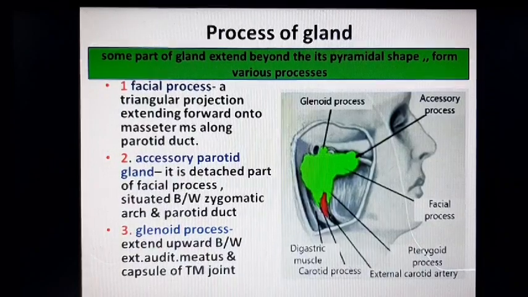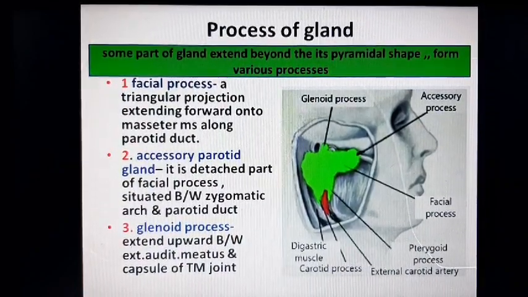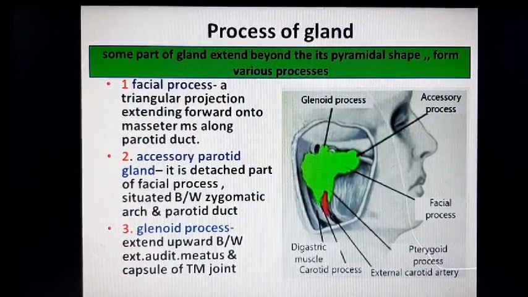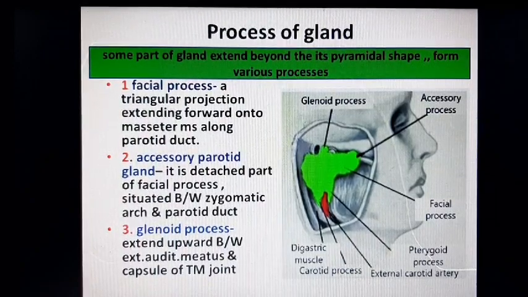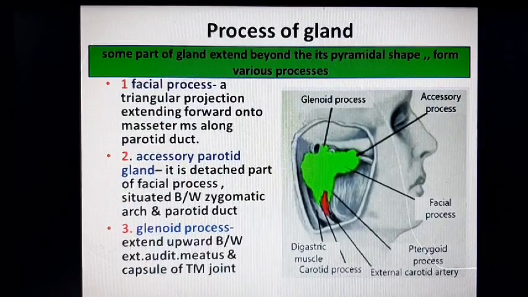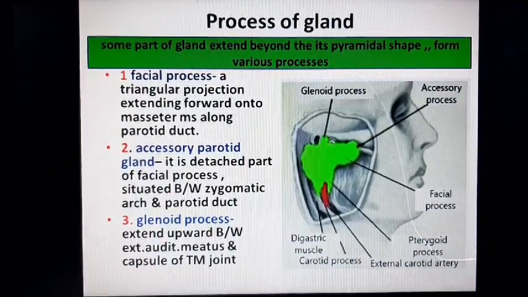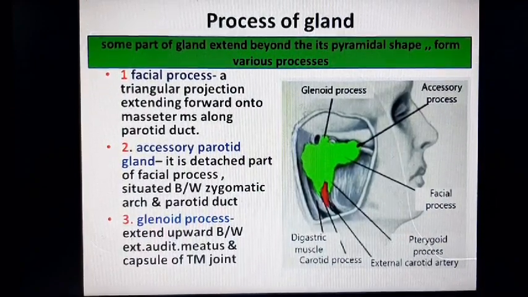Now comes to process of parotid gland. What is process? It is some part of the gland extend beyond its pyramidal shape, or some part of gland extend beyond its limit, beyond its boundary. This extended part, projected part of the gland forms the process.